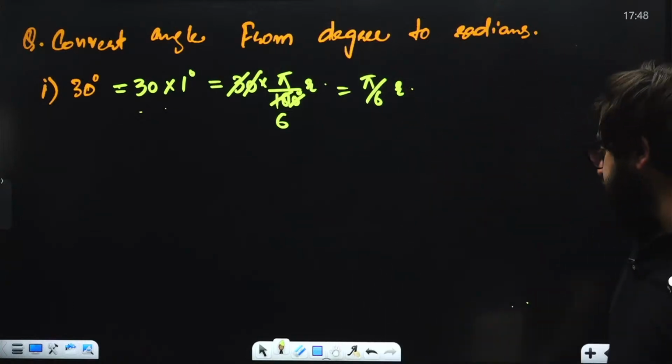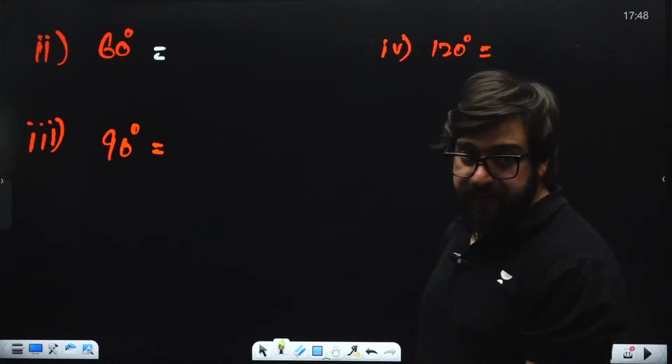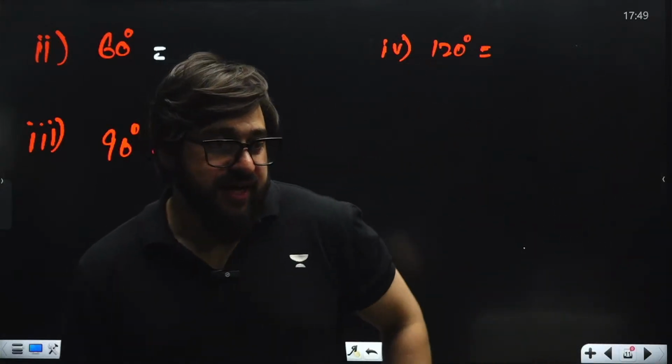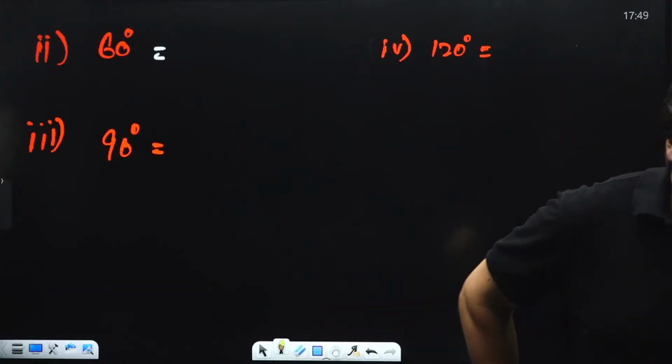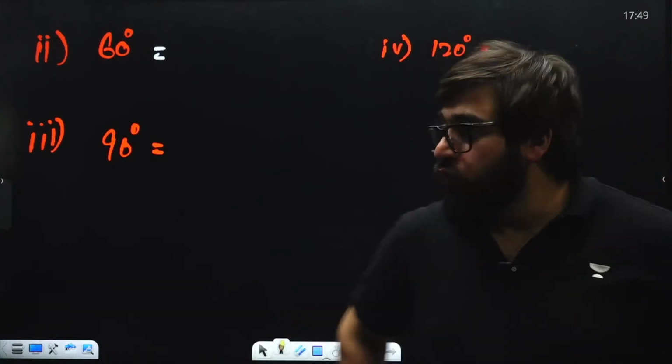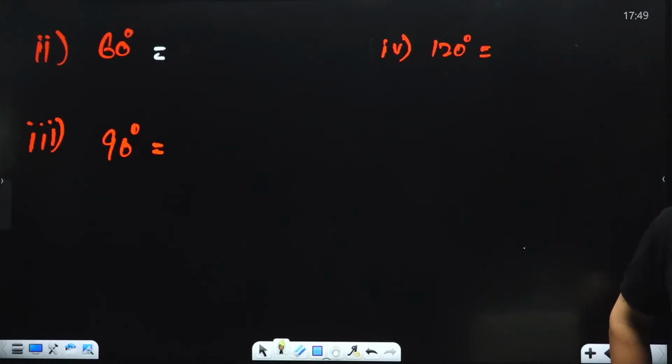Okay. Next we have got 60 degrees. Can you tell me what is the value of 60 degrees in radians? Everybody out there, let me know in the chats. I'm waiting for your answer. What is the value of 60 degrees in radians?